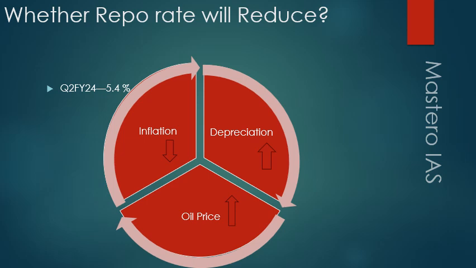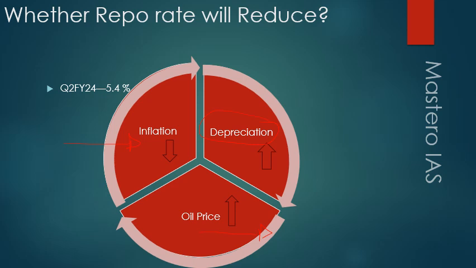But now, friends, as we can see, other economic indicators should also be taken into consideration before deciding whether the repo rate should be reduced or not. Inflation is reducing, which is very good. But similarly, in recent times the Indian rupee has depreciated a lot and has reached around 86 or 87 rupees per dollar. When the depreciation of the rupee is already there, oil prices are also going to increase due to the Russia-Ukraine war and different types of economic instability in the world.